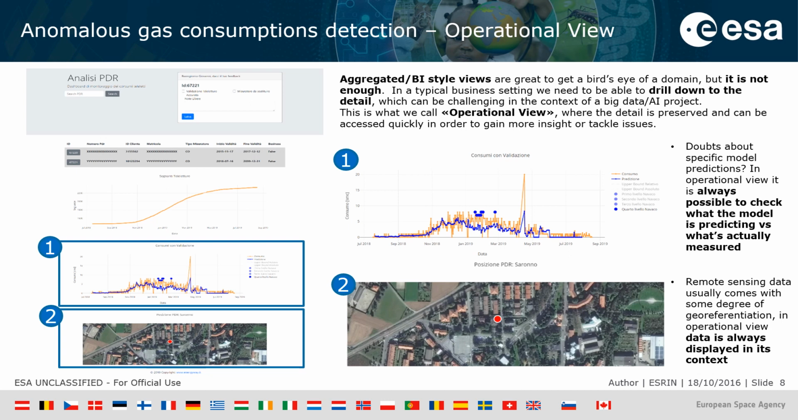In the second box, the one below, you get the view from the sky of the address of the meter, so that it can be seen in its actual context. These kinds of details are absolutely vital if a tool like this is to be part of, let's say, the billing process of a gas provider.